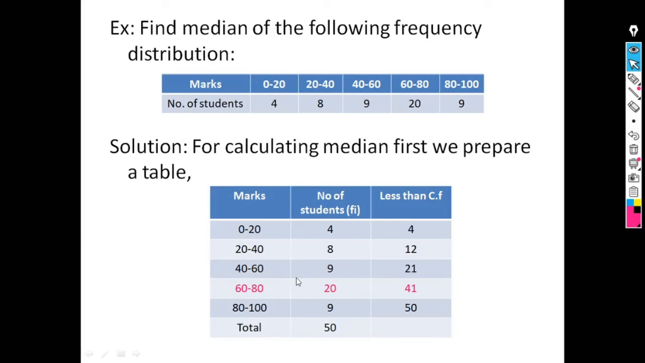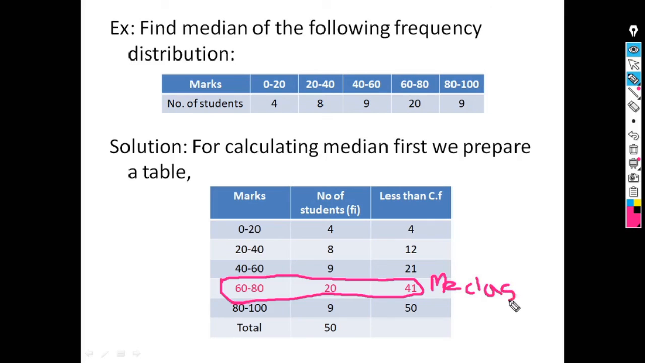Here the class 60 to 80 is our median class. This is our median class because 41 is the first value which is greater than 25. So this class is known as median class. And our answer, that is the value of median, must lie between 60 to 80.